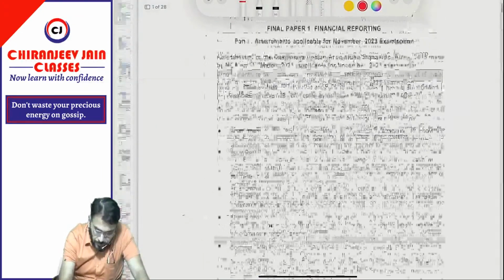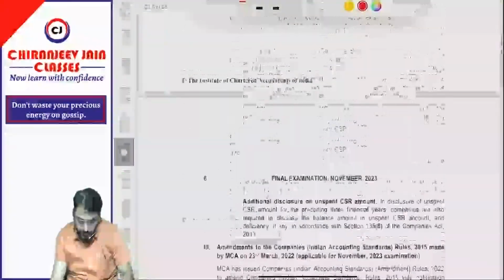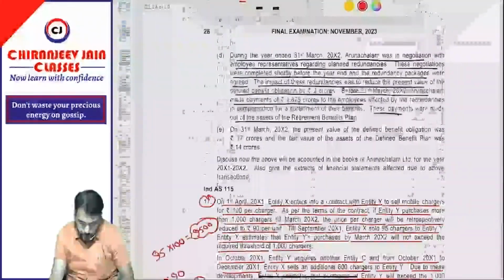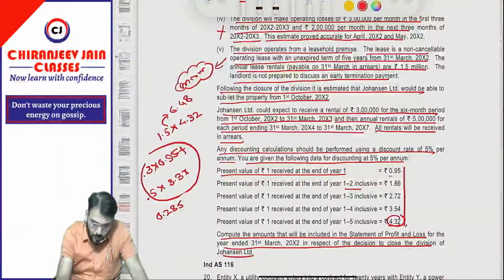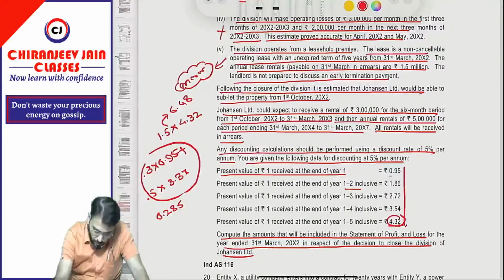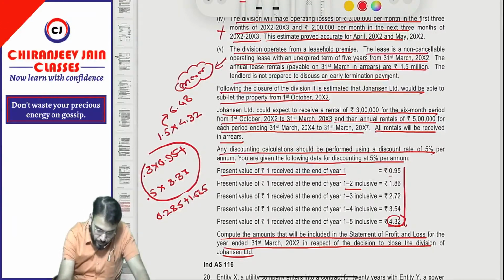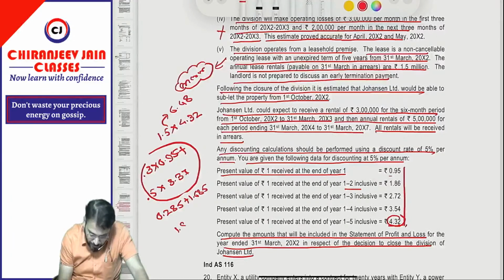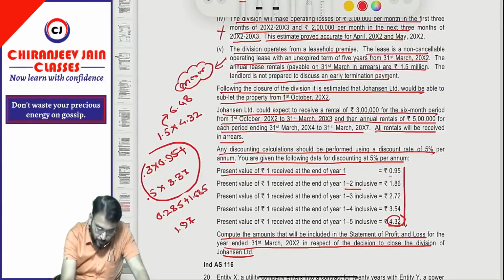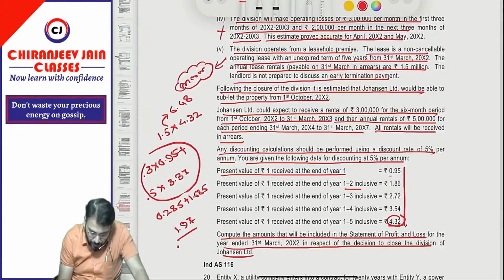And 0.5 into 3.37 is equal to 1.685. Plus 0.285, it is coming how much? 1.97. So 6.48 minus 1.97 is equal to 4.51.